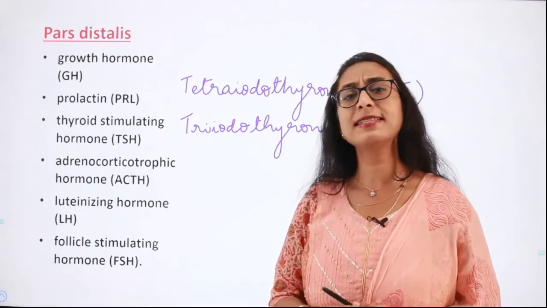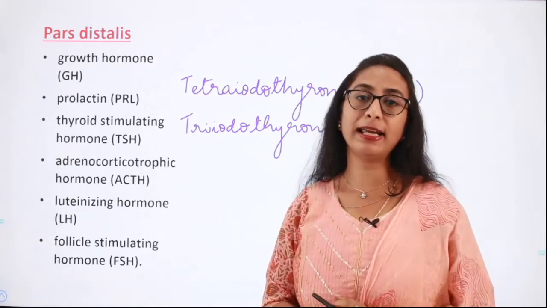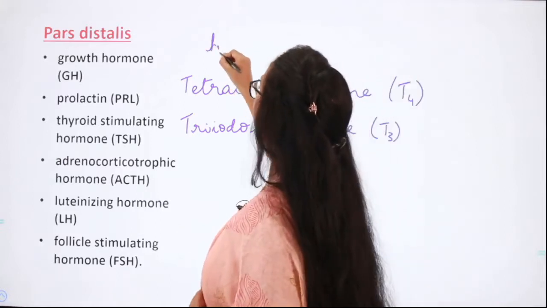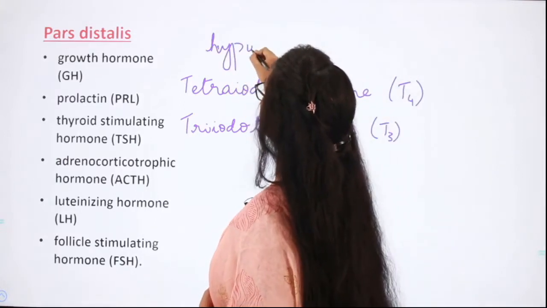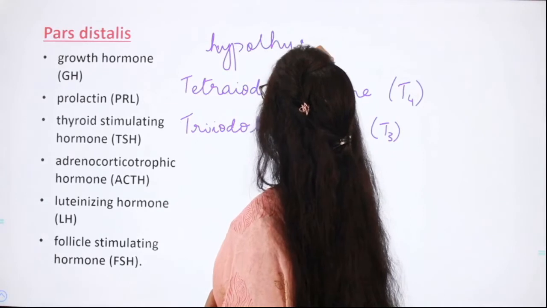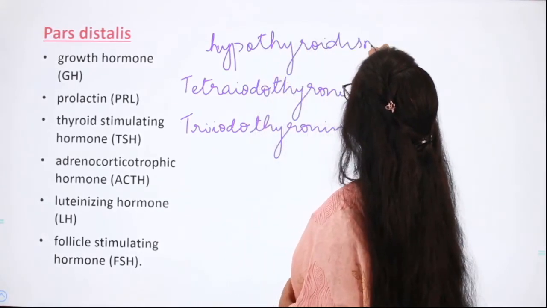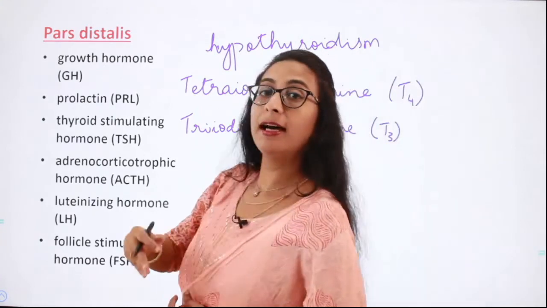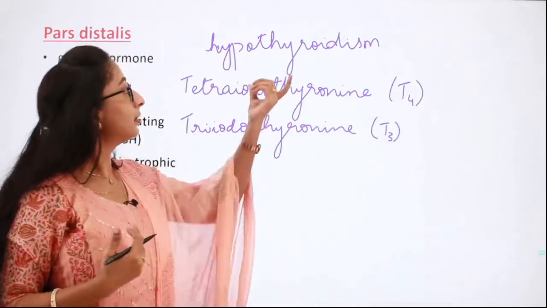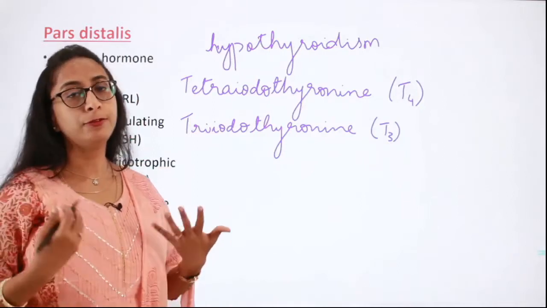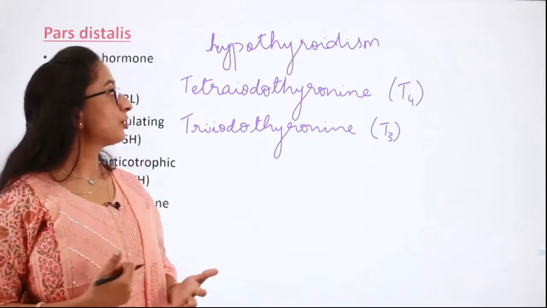So what happens if there is a deficiency of iodine in our diet? Then you will get the condition called hypothyroidism, which has a few physiological problems on our body.